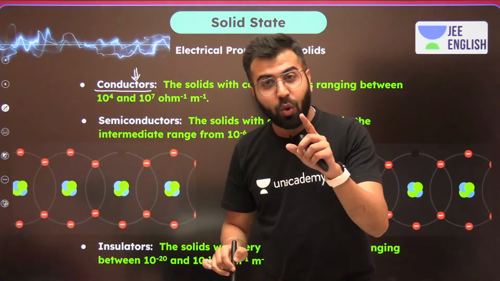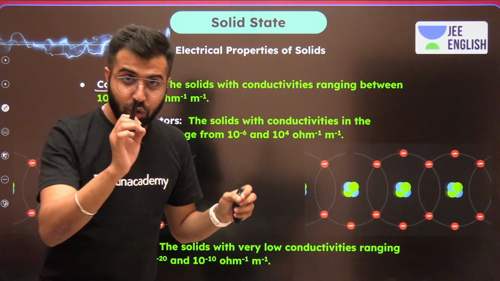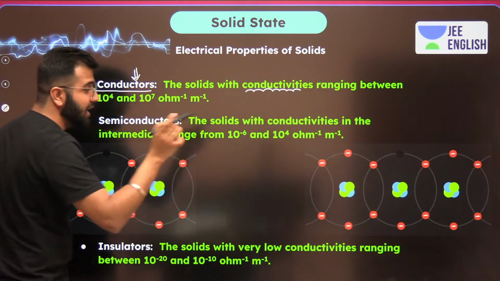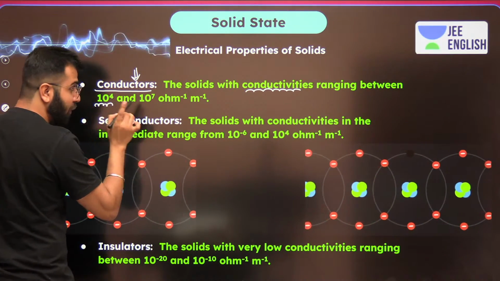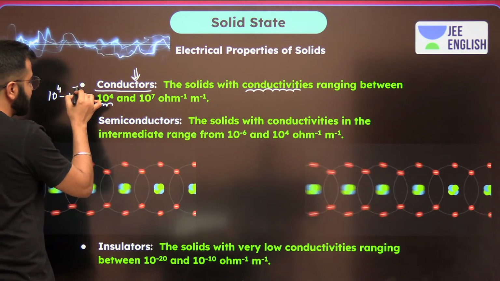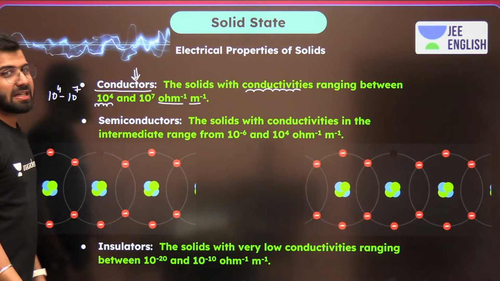Conductor. Now what is the value that you really have to remember for these conductors? Over here, whenever we talk about their conductivity values, it ranges from 10 raised power 4. Again, write it, 10 raised power 4 till 10 raised power 7 per ohm per meter.